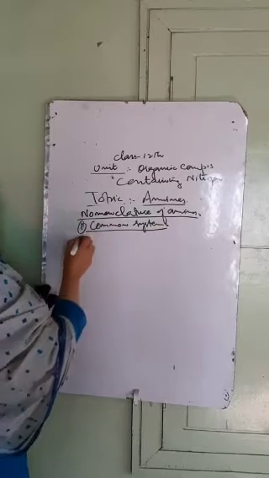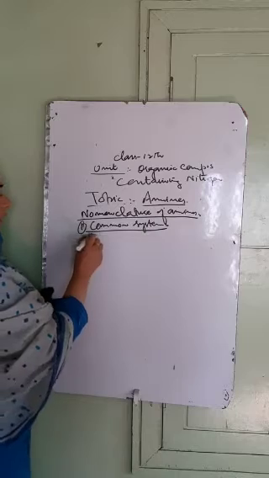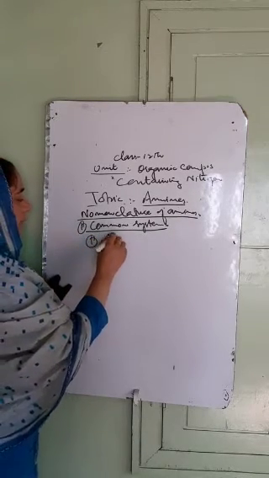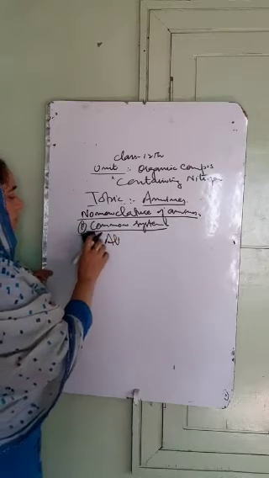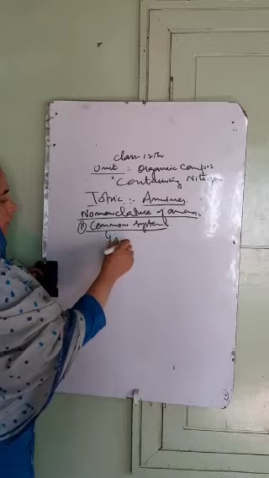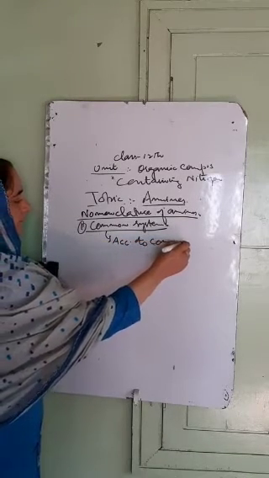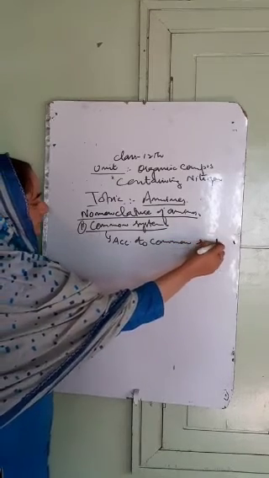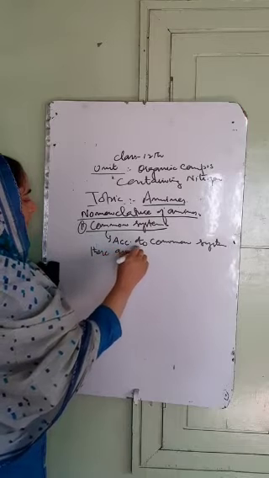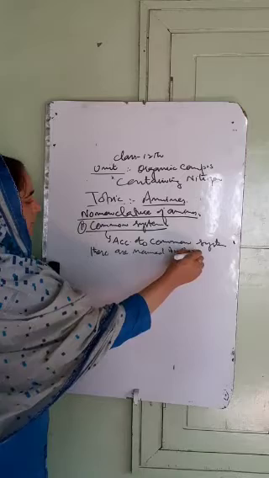There are two common systems of nomenclature for amines. According to the common system, these are named in two ways.